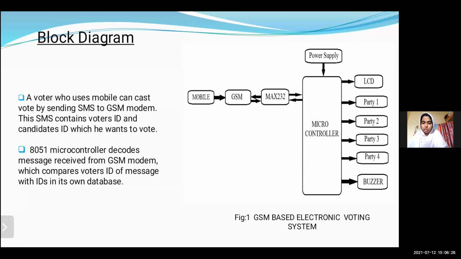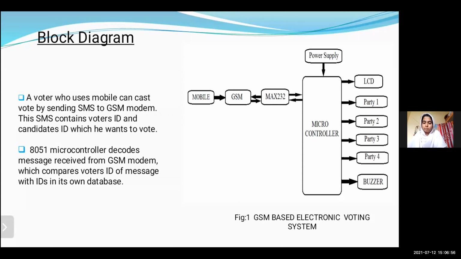Crystal 1 and Crystal 2 are for the system clock. The 8051 consists of 128 bytes of RAM and 4K bytes of on-chip ROM.